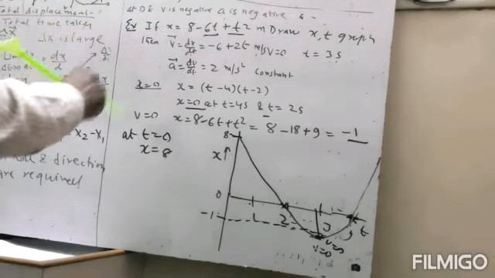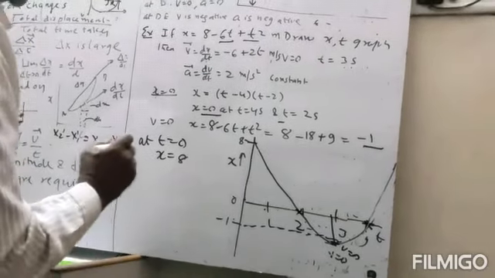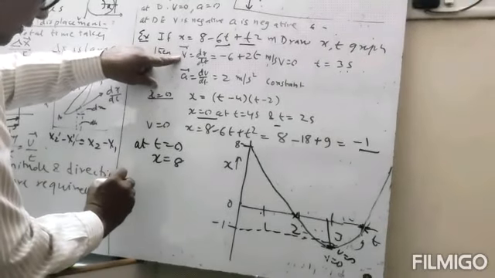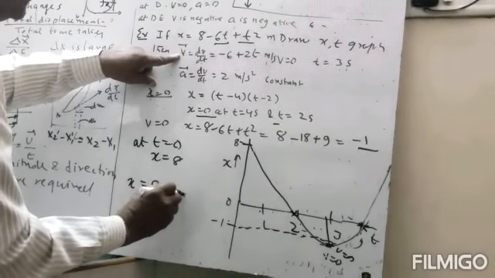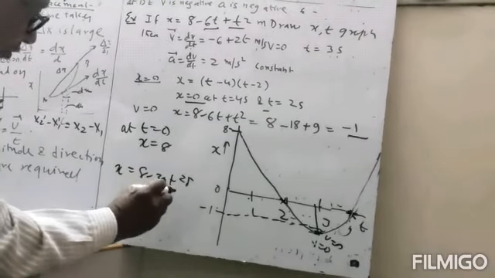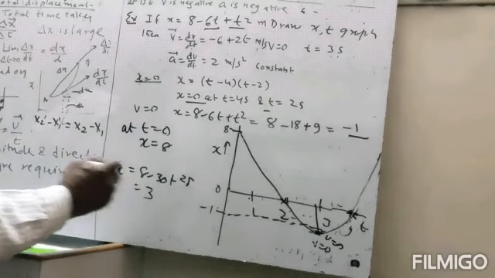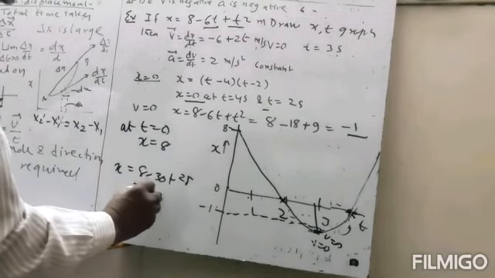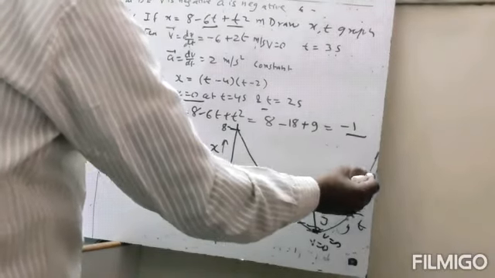At t is equal to 5 seconds, x will be equal to 8 minus 30 plus 25. So this is equal to 3 meter. So it will be positive, at 3 meter here.